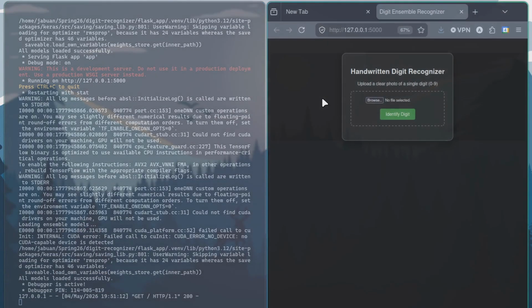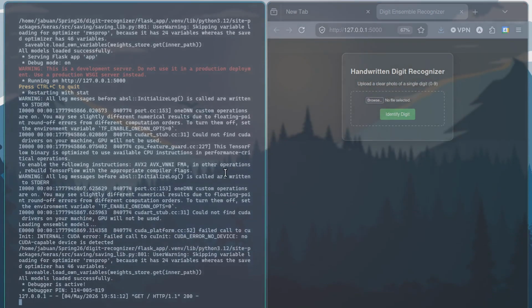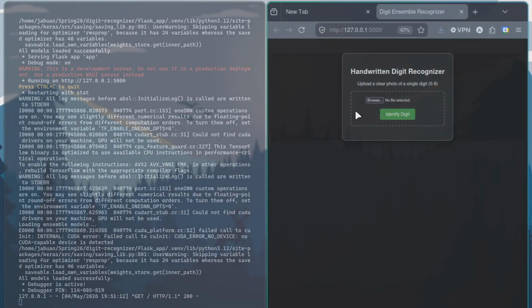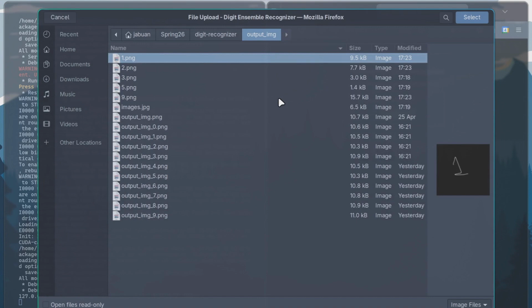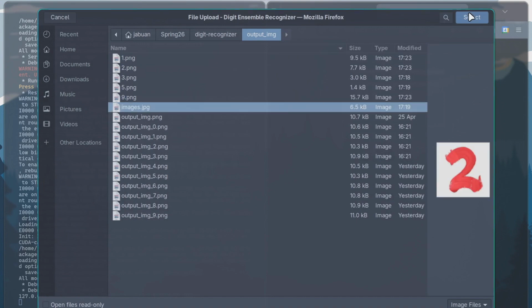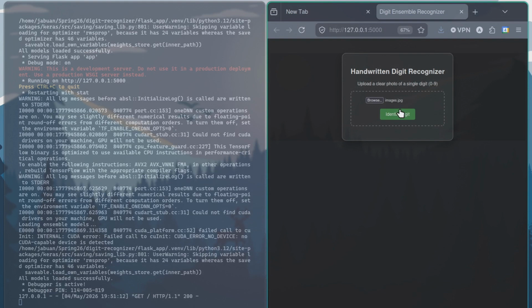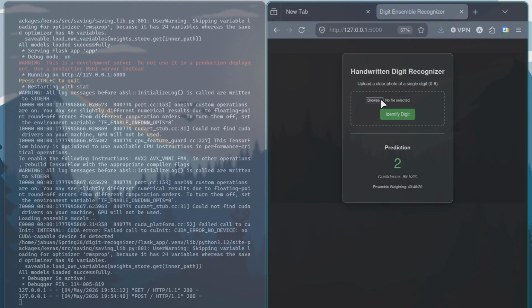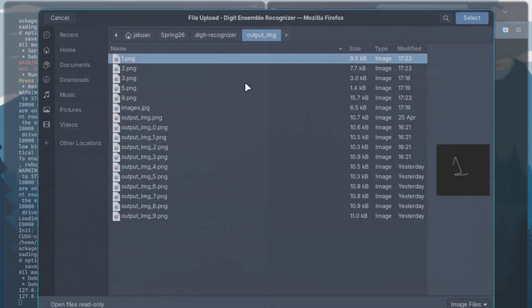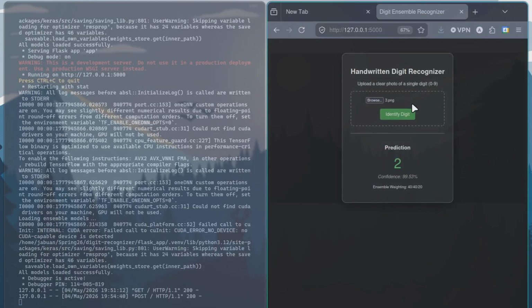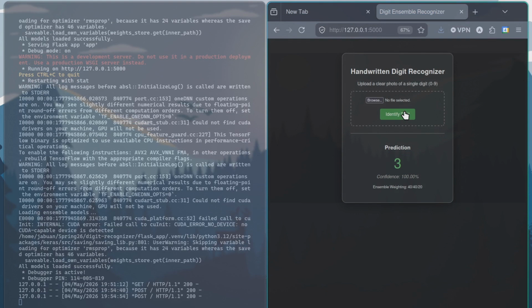Now, you see here, we have the actual simple Flask app that is running on localhost. We're going to click on Browse, enter inputs, and test and see if it accurately predicts and what the confidence levels are for these digits. We're going to click on Identify Digit, and over here we have the result of 2 at 99.53% confidence level, which is pretty good. We're going to try another one and see how accurate we are. There we go. We have 3 at a confidence level of 100%.